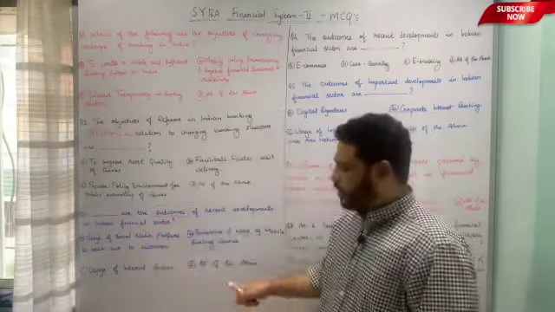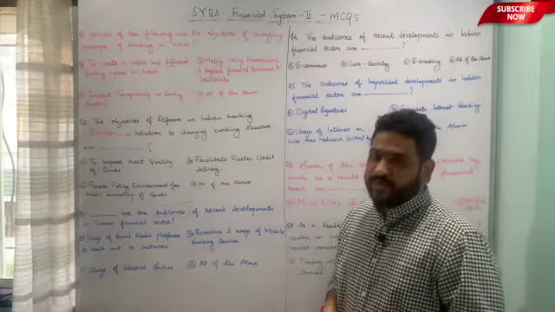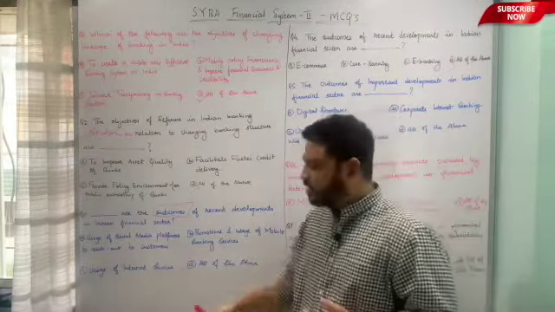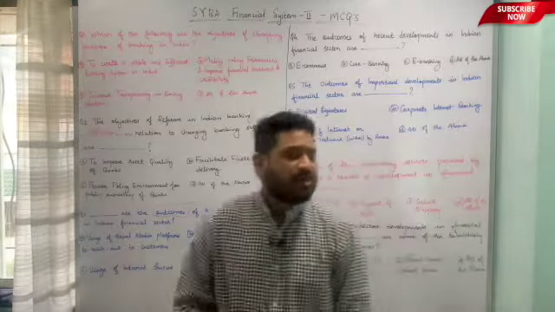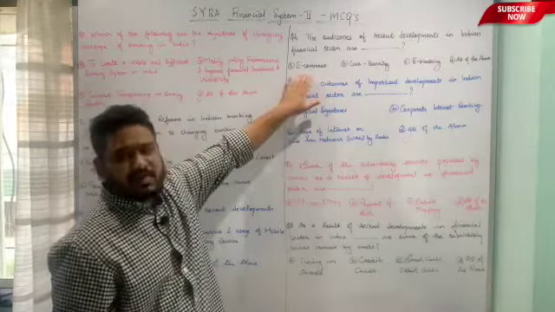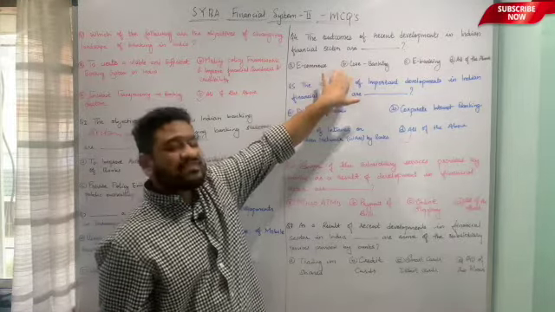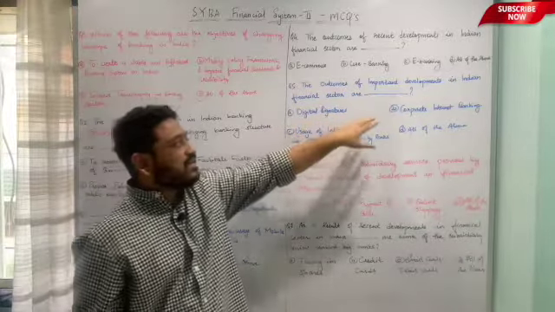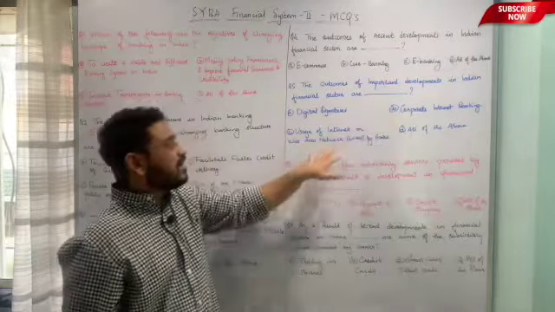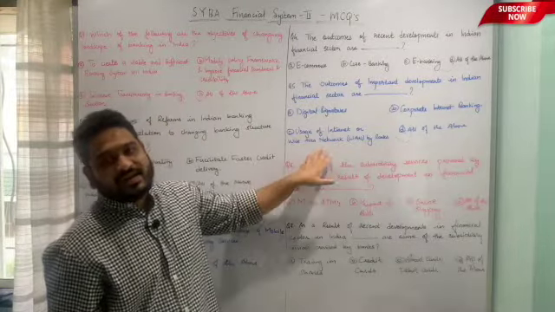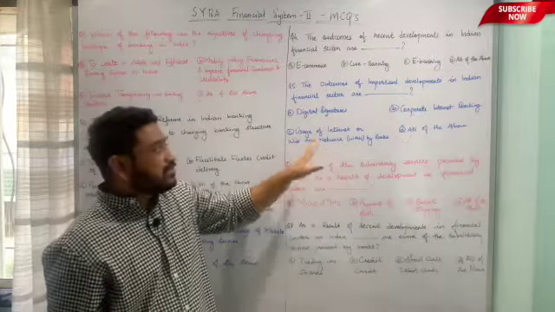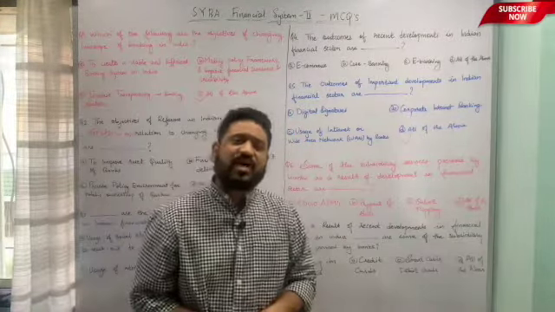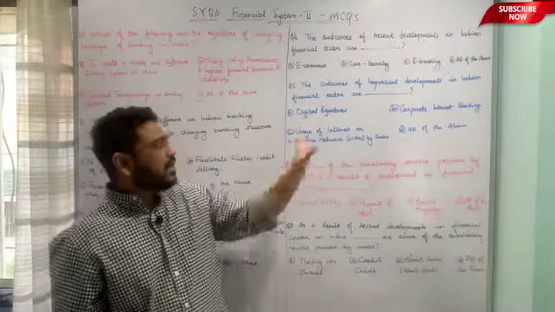Let us revise it one by one. The first was usage of social media platforms to reach out to their customers. Second was promotion and usage of mobile banking services. Third was the usage of internet banking. Fourth, and very important, is e-commerce. Fifth is core banking services or facility. Sixth is e-banking services. Seventh is digital signatures. Eighth is corporate internet banking. And last, ninth, is usage of wide area network or intranet by the banks. So these are 9 important outcomes of the recent developments that have happened in the Indian financial sector. I hope they are pretty much clear.